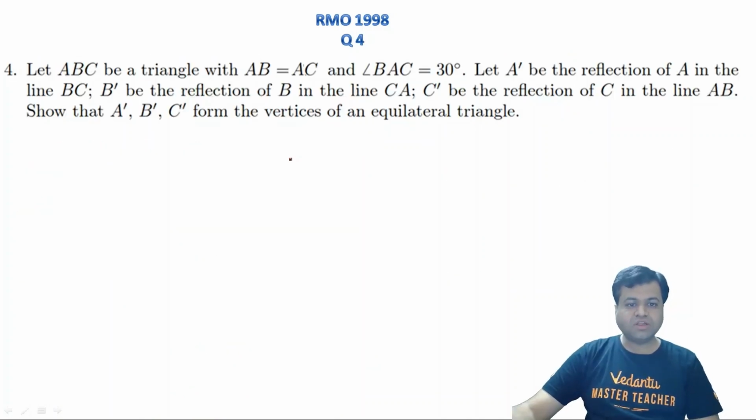Okay, so let's solve this question. This is basically a question of geometry. The question says that let ABC be a triangle with AB equal to AC and angle BAC is 30 degrees. Let A dash be the reflection of A in the side BC and B dash be the reflection of B in the side CA and C dash be the reflection of C in the line AB, right? We need to prove that A dash, B dash, C dash form the vertices of an equilateral triangle, right?